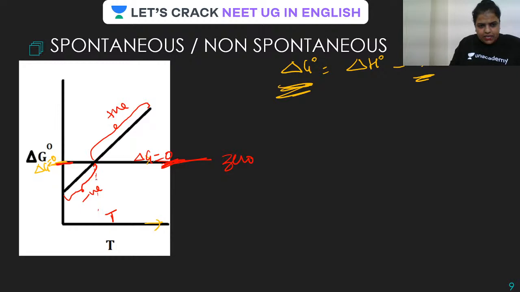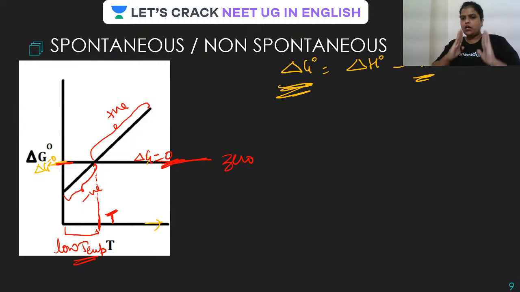Suppose this is T. Let us see what happens from here to here, that is at low temperature. Temperature below T is on this side, because temperature is increasing this way. So this side it has to be low, this side it will be higher, isn't it?